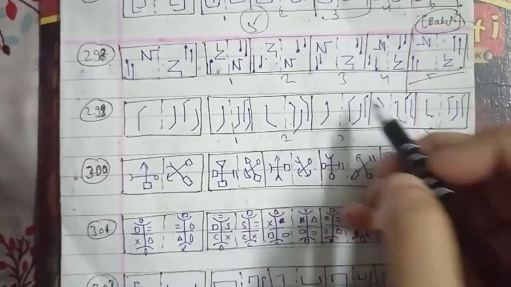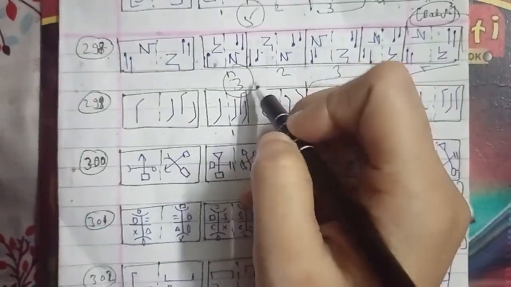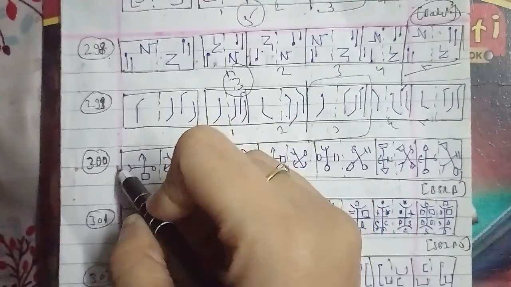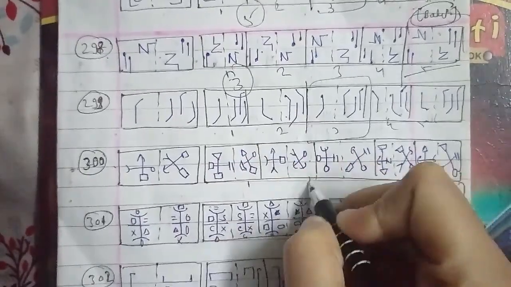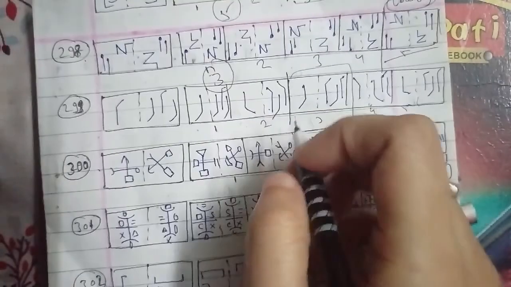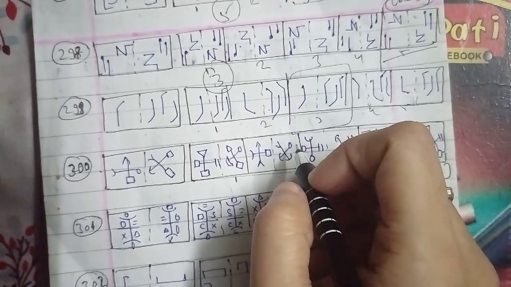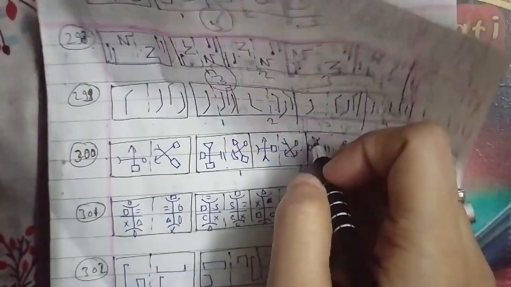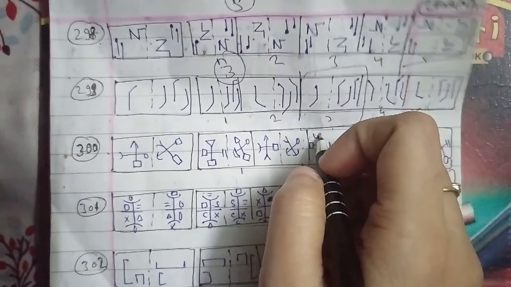In this figure, as you can see here, which has been named 1, 2, 3, 4 and 5, was asked in the BSRB examination paper. The right hand side figure is obtained by moving the symbols in the left hand side figure. This one will move from here, this will come here, and inside that it will rotate like this. So the rotation has taken place. We can say that the second figure will be the right answer for this question as well.